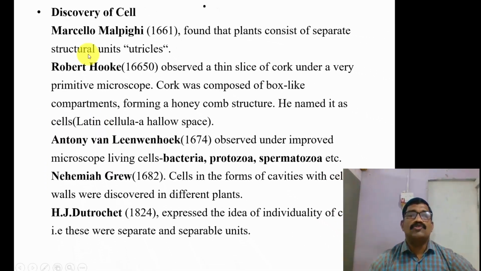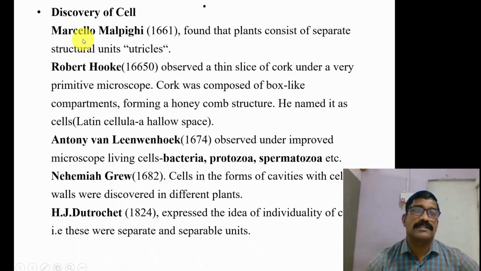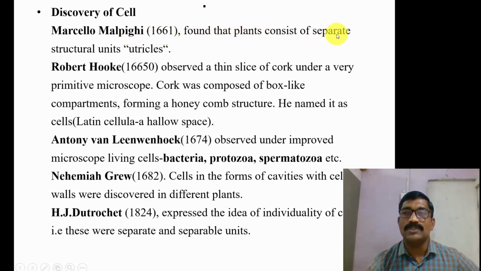Now, as far as the history of the cell is concerned, Marcello Malpighi in 1661 first found that plants consist of separate structural units which he named utricles. Then Robert Hooke in 1665 observed a thin slice of cork under a very primitive microscope. Cork was composed of box-like compartments forming a honeycomb structure, which he named cells.